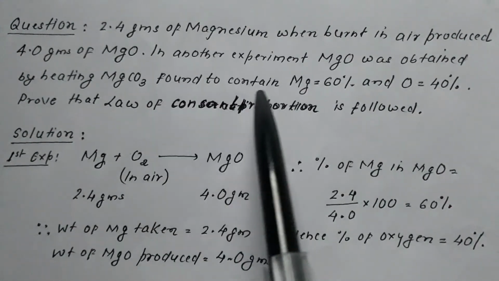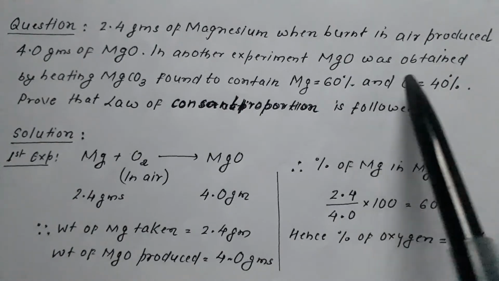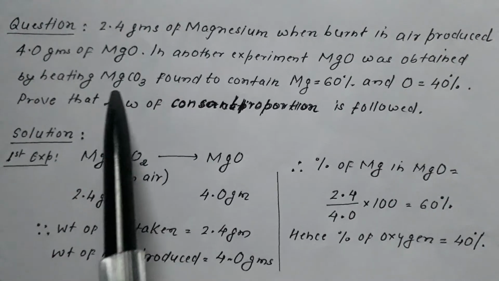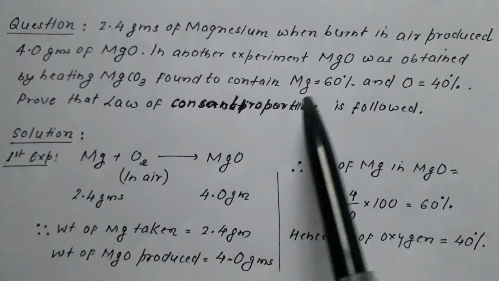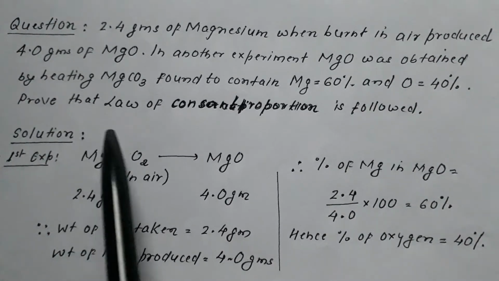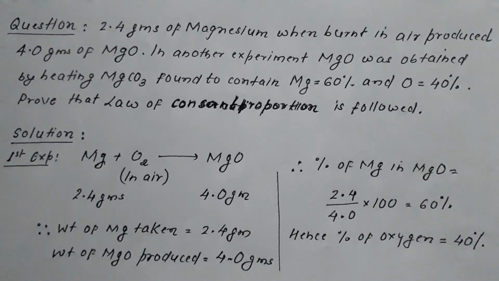They say in another experiment, magnesium oxide was obtained by heating magnesium carbonate, and this magnesium carbonate was found to contain magnesium equal to 60% and oxygen equal to 40%. Prove that the law of constant or fixed proportion is followed. So we have been given two sets of values, and based on these two sets we have to establish that the law of constant or fixed proportion is applicable. So we apply it for the first set of values and then for the second.